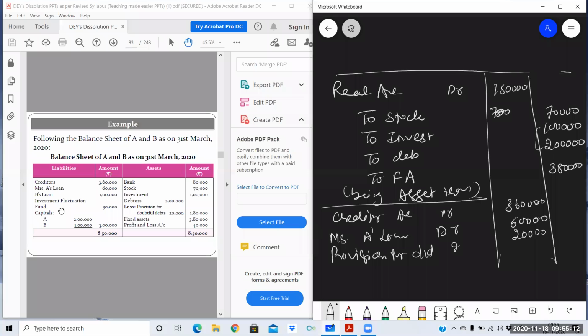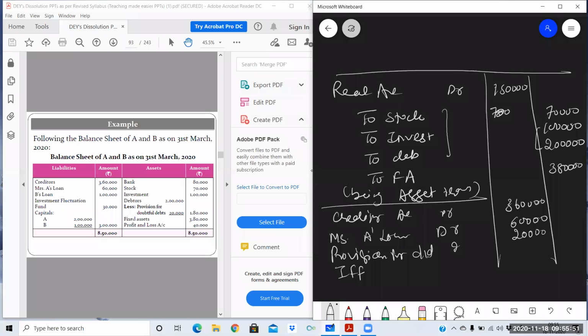What is the new rule for IFF? IFF is made to meet any fluctuations in the investment value. So now we are going to sell off the investment. When the investment is sold off, there may be profit or there may be loss. So if the IFF is given along with investment in the question, then investment will be transferred with the assets and IFF will be transferred with the liabilities. No distribution. You can note this point: no distribution of IFF if IFF is given along with investment.